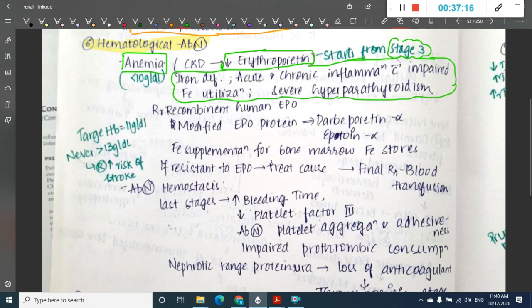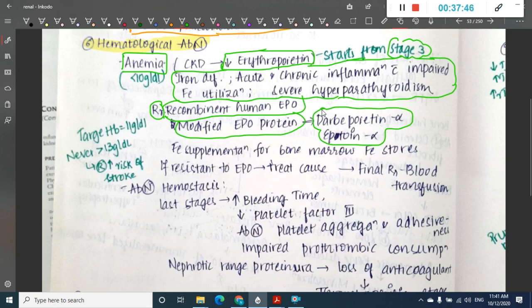Okay, the treatment of this anemia is mainly recombinant human erythropoietin. We also have some modified erythropoietin proteins, which are darbepoetin alpha and epoetin alpha.